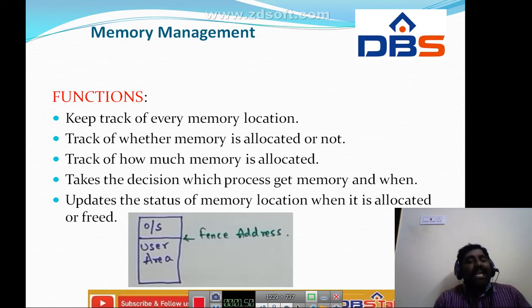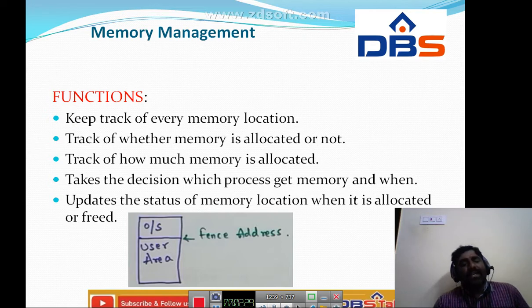Next one is to track how much memory is allocated. For example, if there is a process, how much memory is going to be allocated for that process. This is one of the functionalities of the operating system that comes under memory management. Next, it takes the decision which process gets memory and when. If a process is going to be allocated memory, it is the responsibility of the operating system, under the memory management task, to decide which process gets memory and when. This is one of the functions.